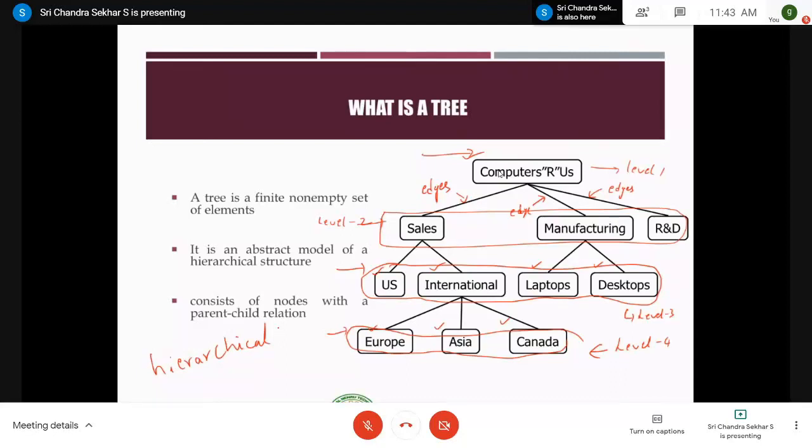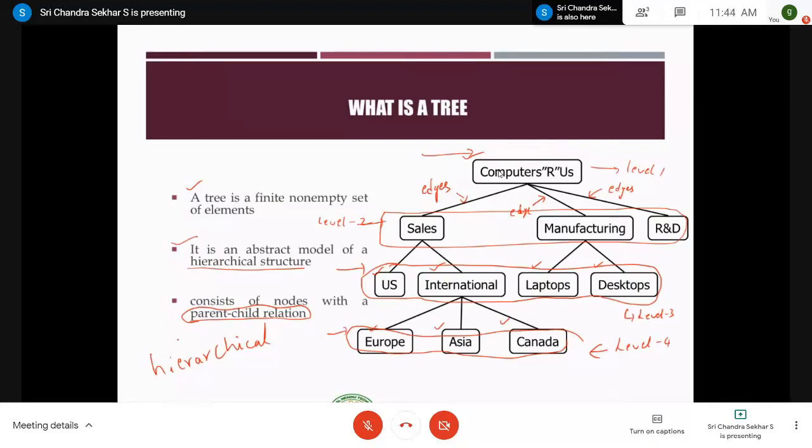So it is a finite non-empty set of elements. This we have discussed, and it is an abstract model of a hierarchical structure, and it consists of nodes with a parent-child relationship, right? This is important. The nodes have some relation. The relation is parent-child or grandparent-grandchildren, or ancestors or descendants, siblings. All these relations are there. It's almost related to human relations, right?